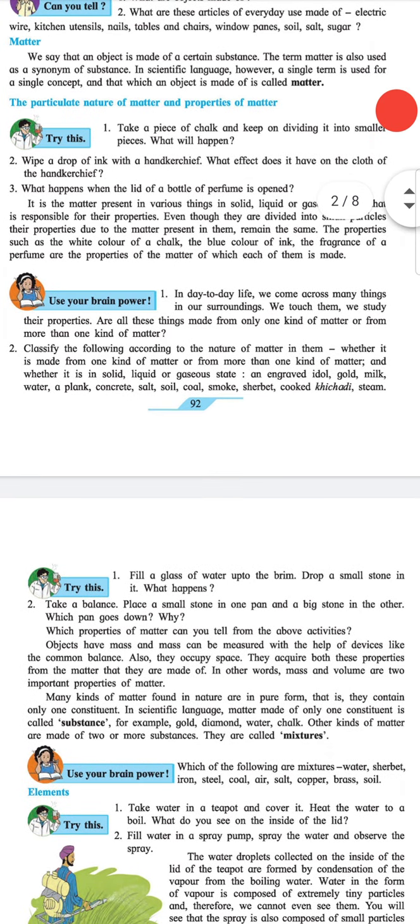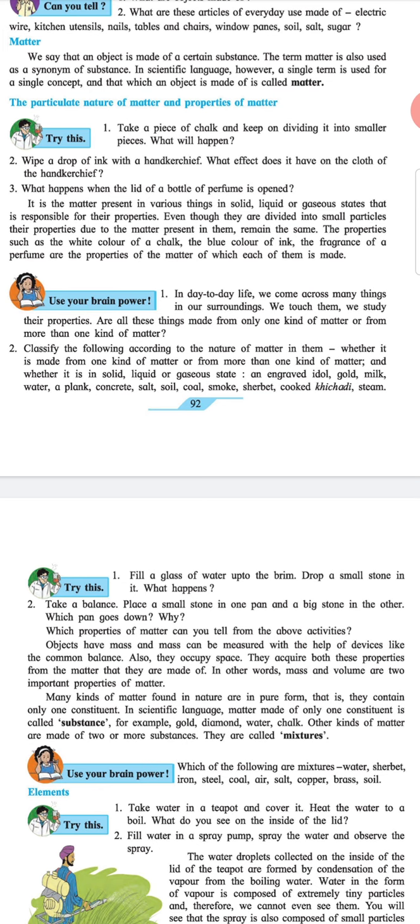Heading, use your brain power. 1. In day-to-day life, we come across many things in our surroundings. We touch them, we study their properties. Are all these things made from only one kind of matter or from more than one kind of matter? 2.